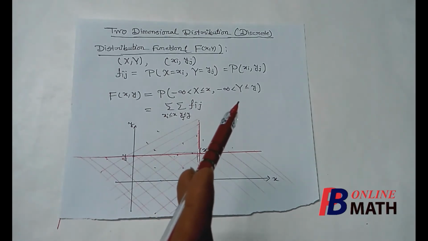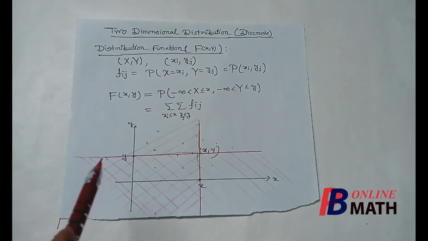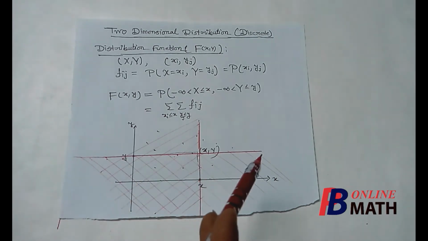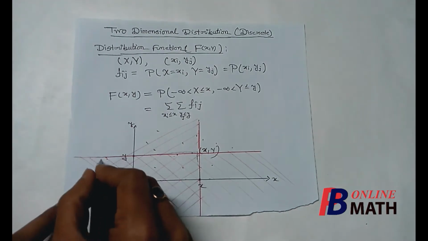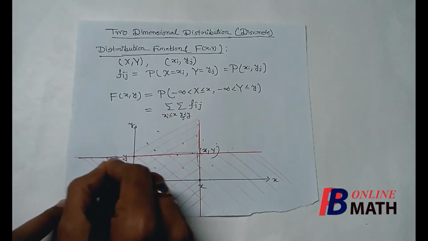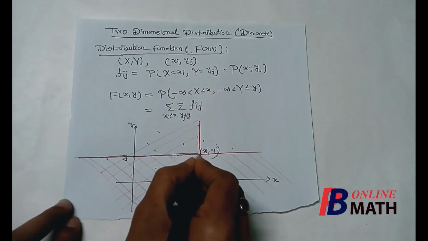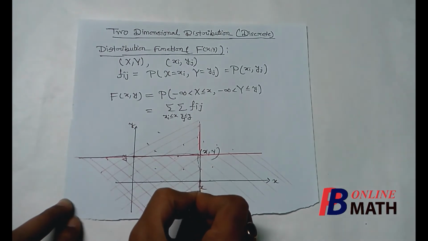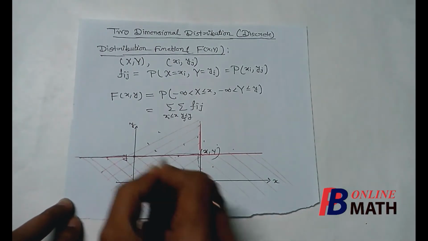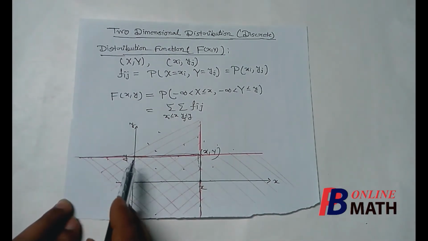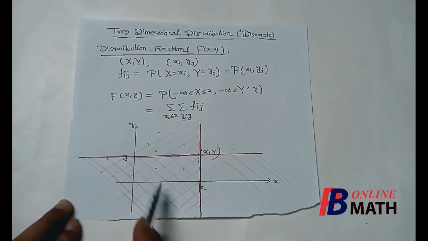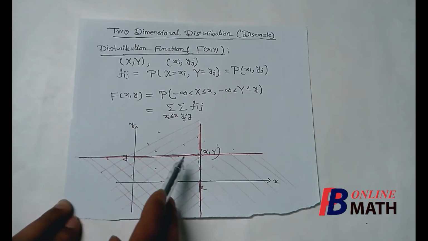Since it is y less than or equal to y, we shall include the points on this horizontal line. So the area we are considering is the one denoted by these double cross lines. This is our required area.